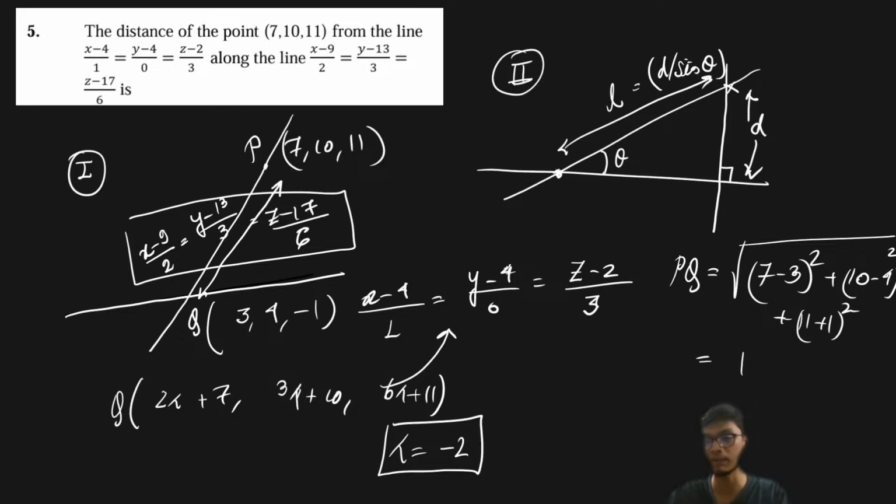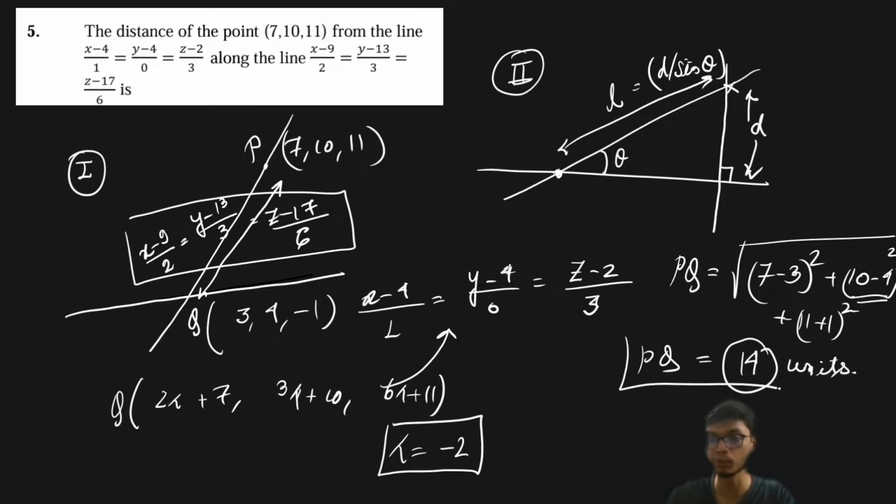So this is 4 square plus 6 square plus 12 square, which is going to come out as 14 square, and the square root of that is 14. Therefore your PQ distance is going to be equal to 14 units.